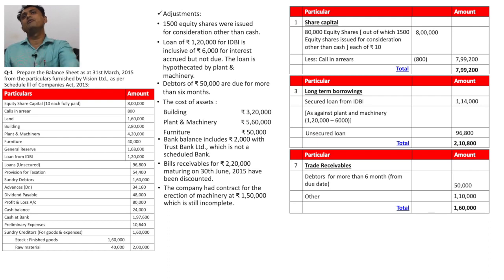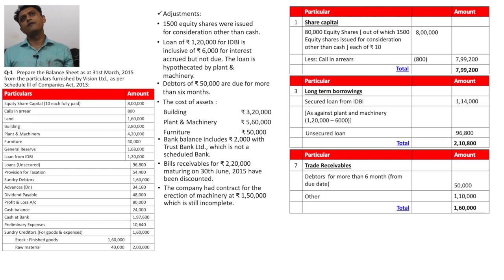In trade receivables we write down debtors for more than 6 months, which is 50,000, and the remaining debtors of 1,10,000 are written down as other debtors, or less than 6 months.